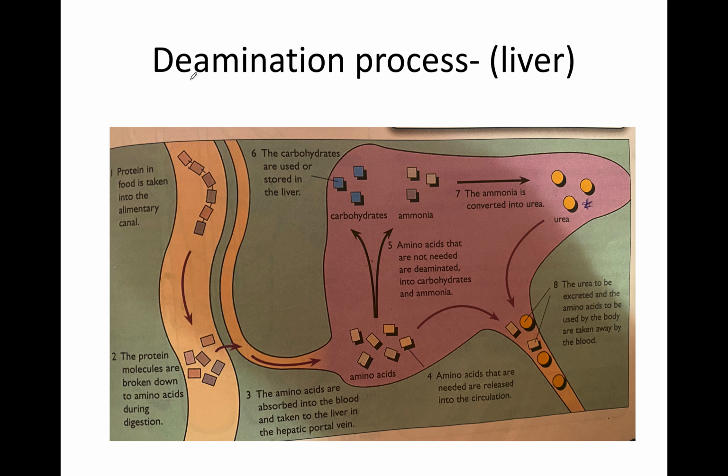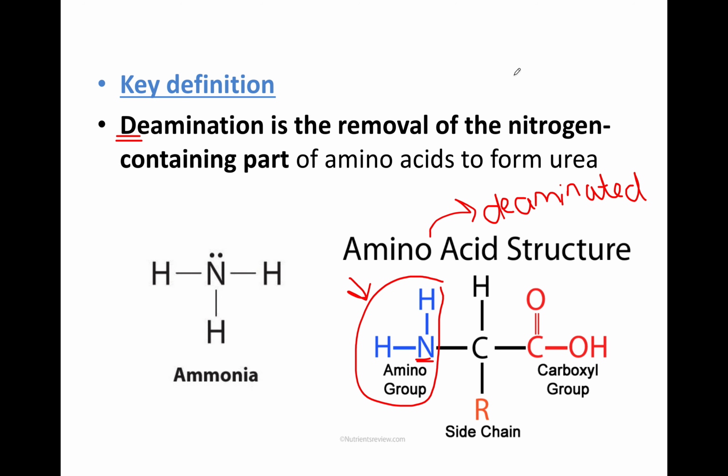So again, the deamination process occurs in the liver. The liver produces urea, and the urea is excreted by the kidneys. In deamination, we are removing the amino group. When we remove the amino group, we get rid of it. We will break this bond.